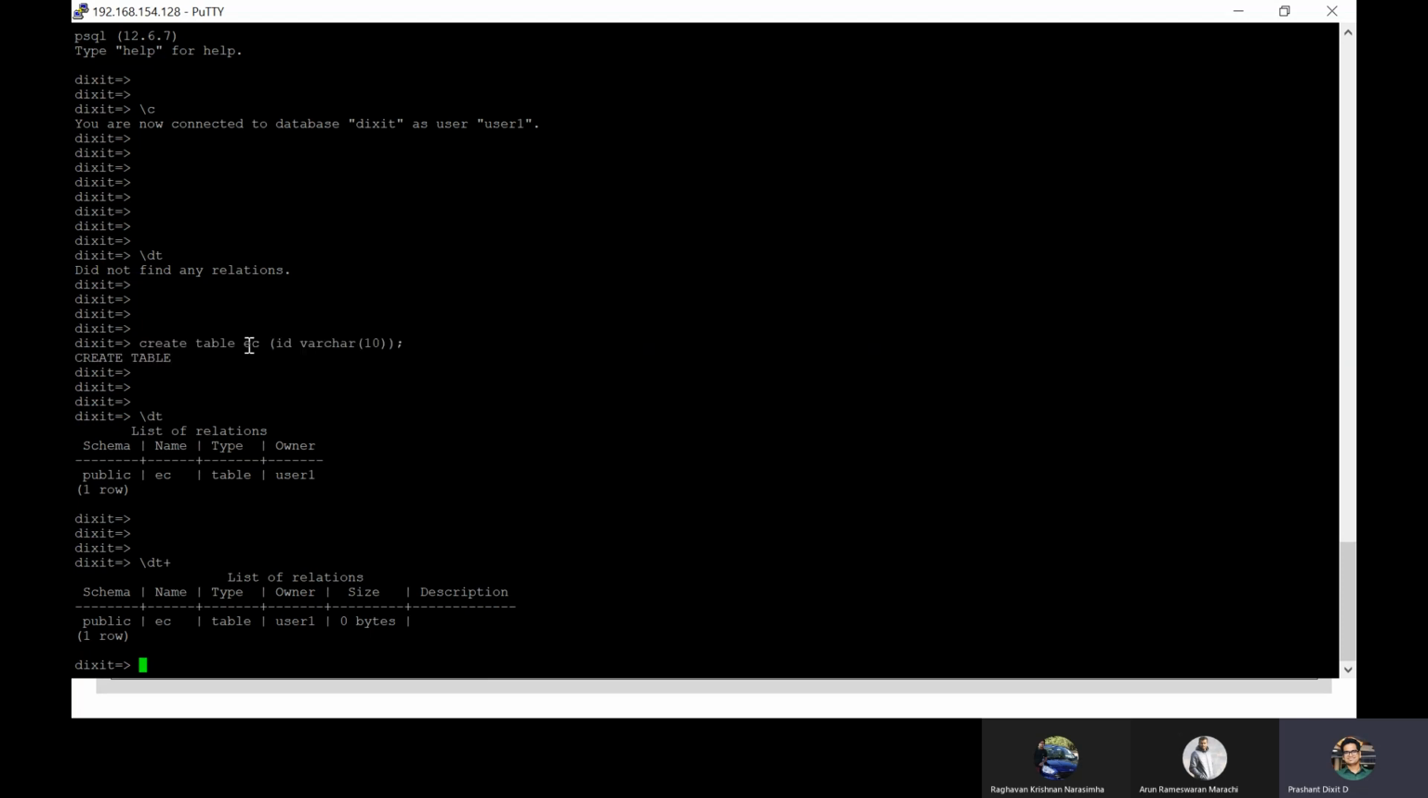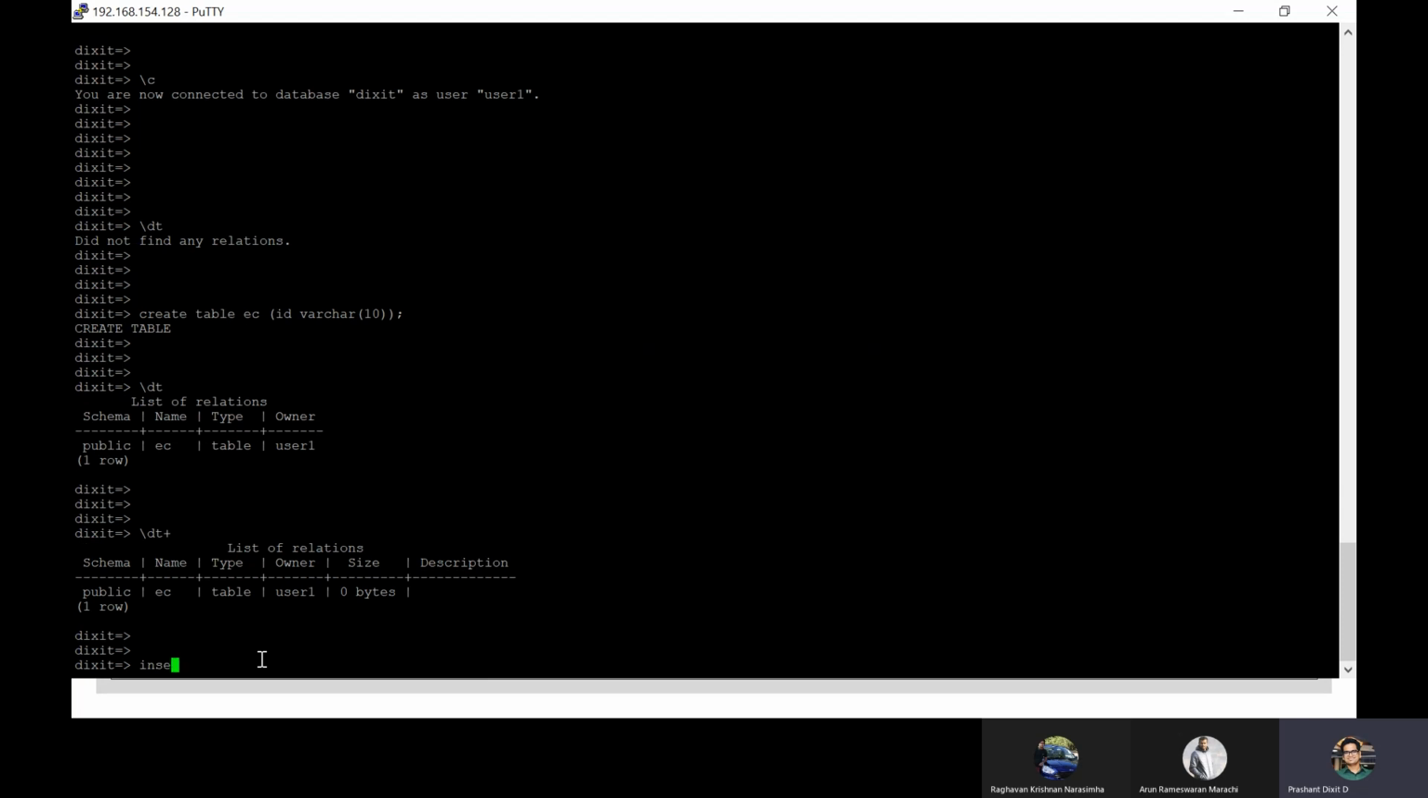So we only created the structure of this table, and we assigned ID as a column name, correct? And with the data type varchar and a limit of 10. Correct. So the table is now successfully created under the public schema with size 0 and is owned by user 1, and is a table, of course, with no description because we haven't added it. And the name of the table is EC, right?